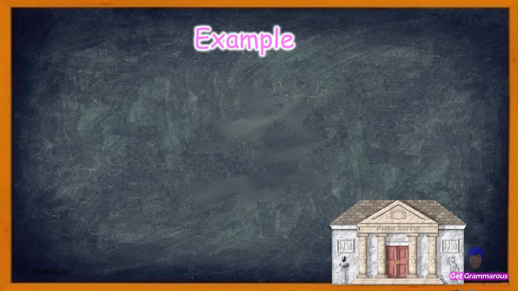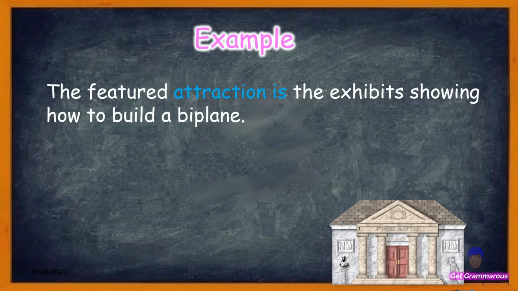Another example. The featured attraction is the exhibits showing how to build a biplane. Attraction is the subject and exhibits is the predicate nominative.